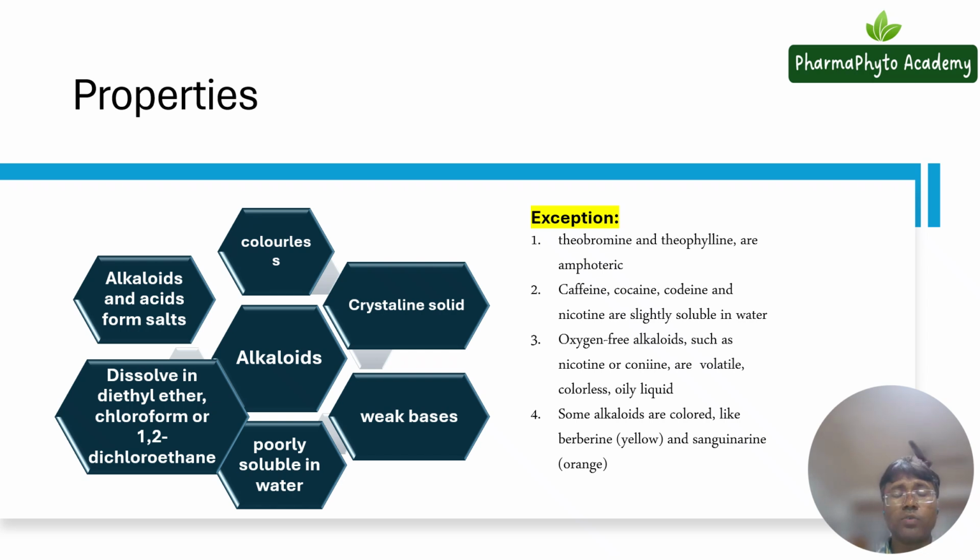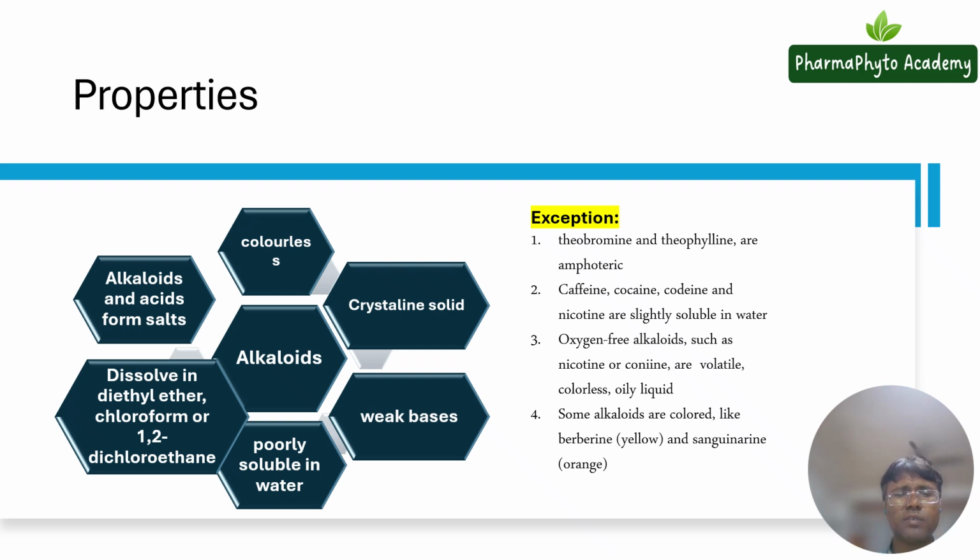Now let us see the basic properties. As you know, in the previous slide we described that alkaloids are basic in nature. Even though these are basic in nature, some alkaloids are amphoteric, like theobromine and theophylline.